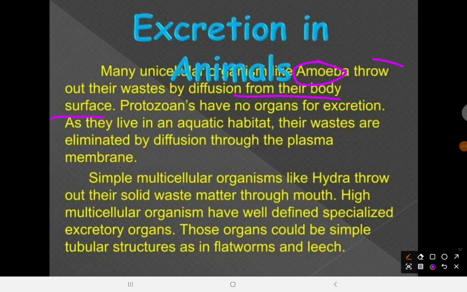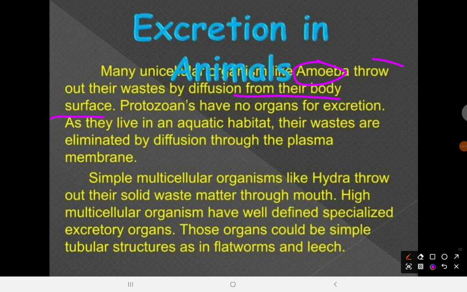They have a high surface area to volume ratio. What that means basically is that their surface area is larger in ratio compared to their volume.